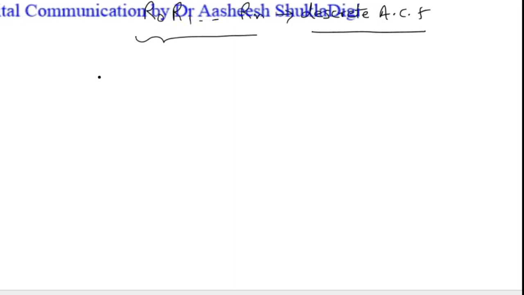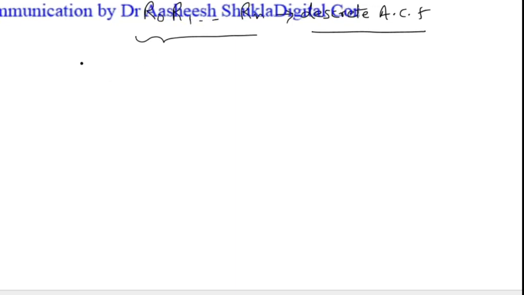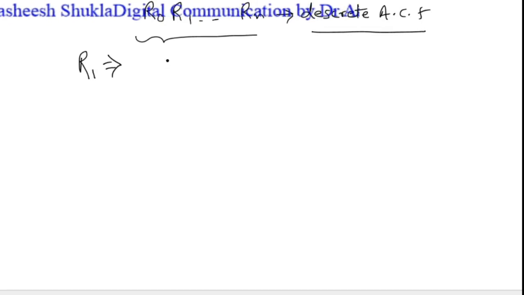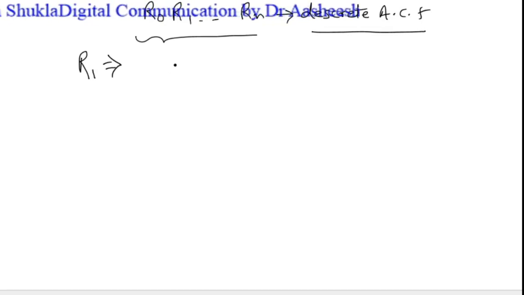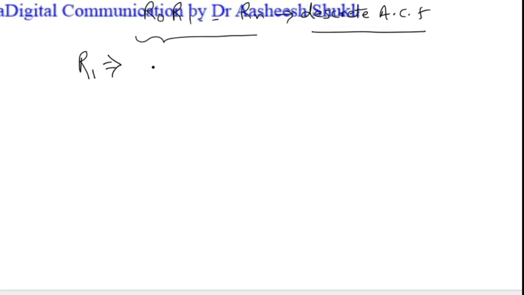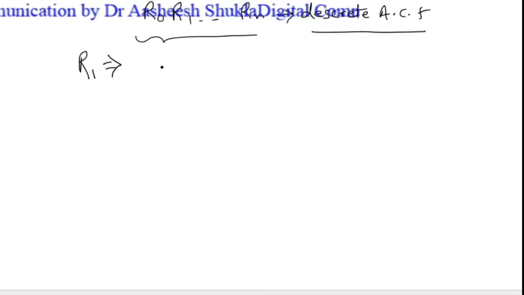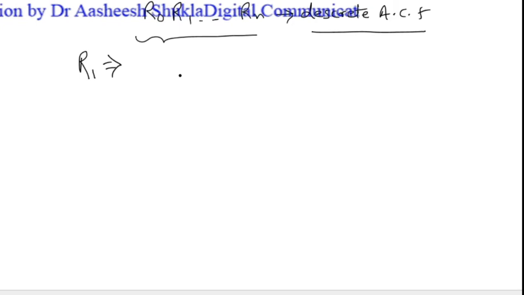Now what is basically R1? As I have already told you, R1 can be obtained by multiplying every pulse strength AK by the strength of its immediate neighbor pulse.